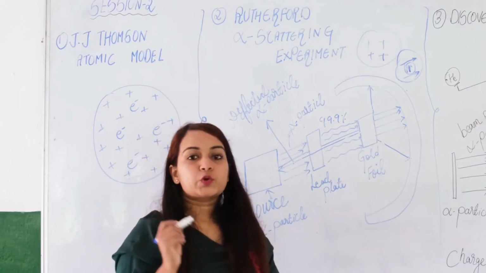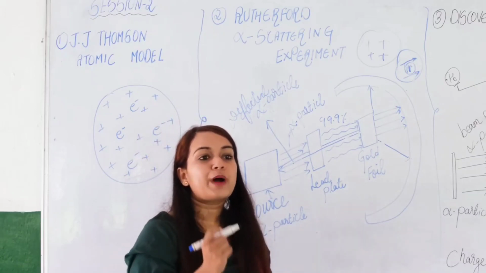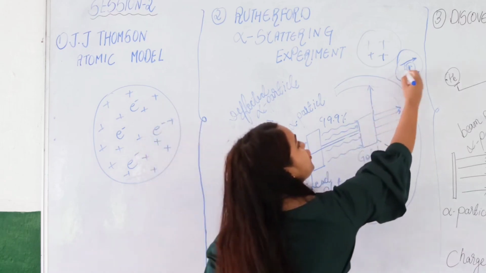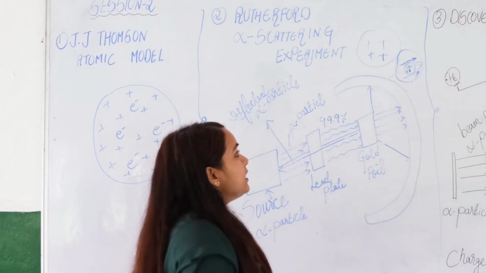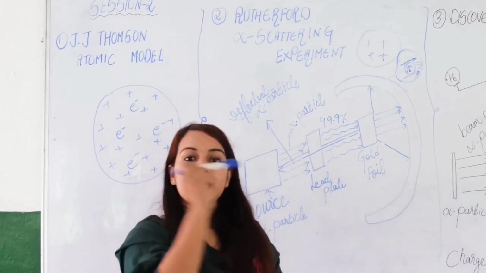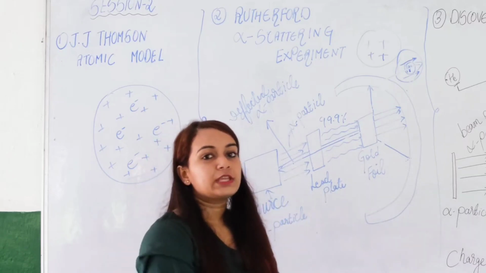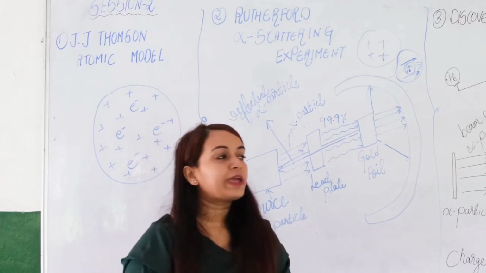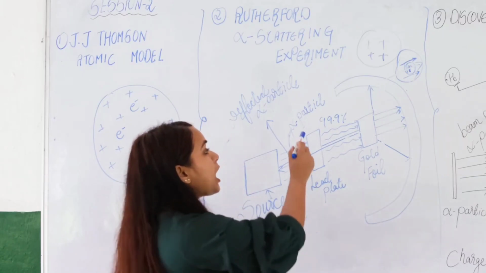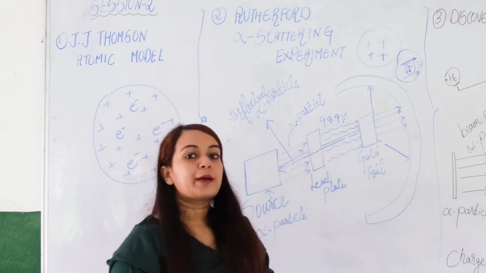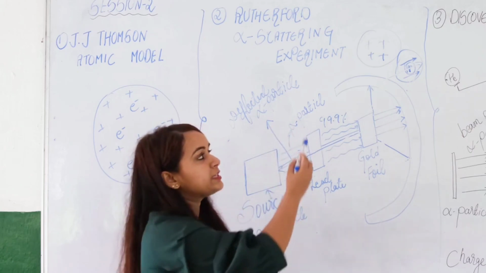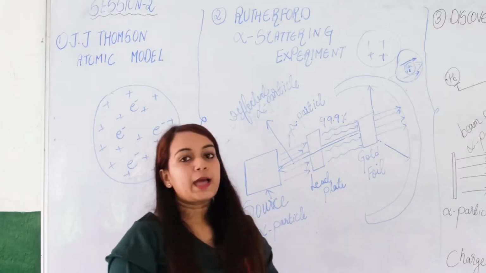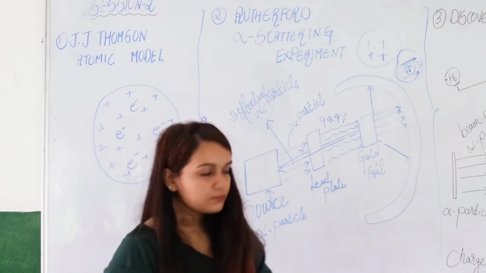And 1 out of the 20,000 alpha particles which bounced back, it was assumed that it passed directly through the center. Since it passed directly through the center, because of the repulsion, it bounced back. Because we clearly know that like charges repel each other. So the alpha particle's positive charge happened to repel the positive charge in the atom, and 1 out of the 20,000 alpha particles happened to bounce back.